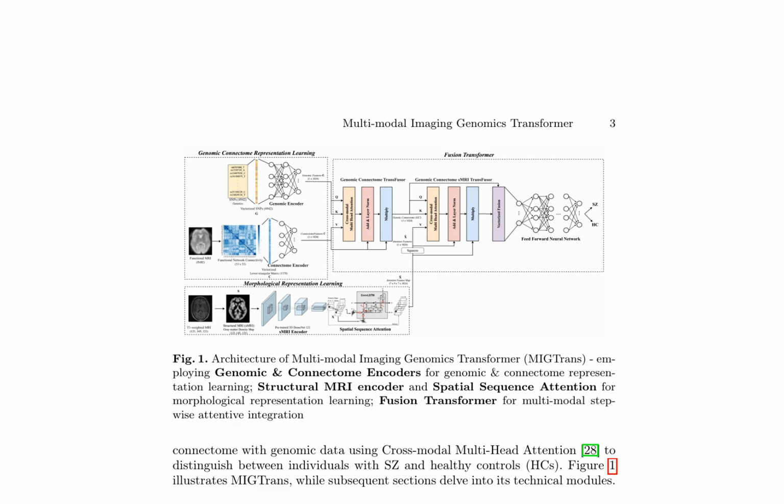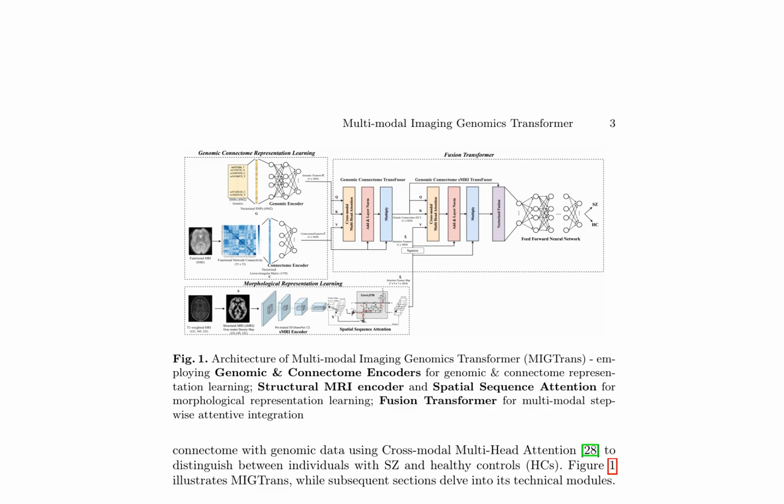The Multimodal Imaging Genomics Transformer, MIGTrans, is a novel model designed to integrate genomic and connectome data with structural MRI for the classification of individuals with schizophrenia, SZ, and healthy controls, HCs. This model consists of various modules, including genomic and connectome encoders, a structural MRI encoder, and a fusion transformer for multimodal integration. The genomic encoder employs a neural network function, phi, which takes the genomic descriptor, G, as input and learns nonlinear genomic representations, G.